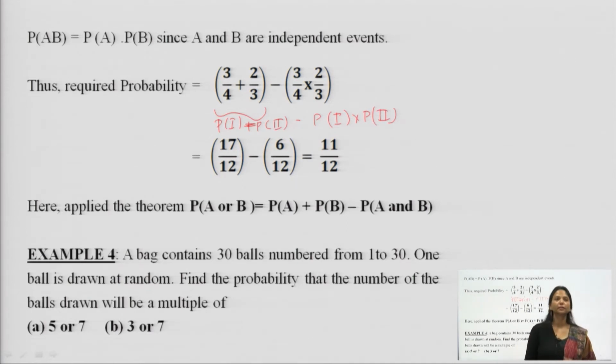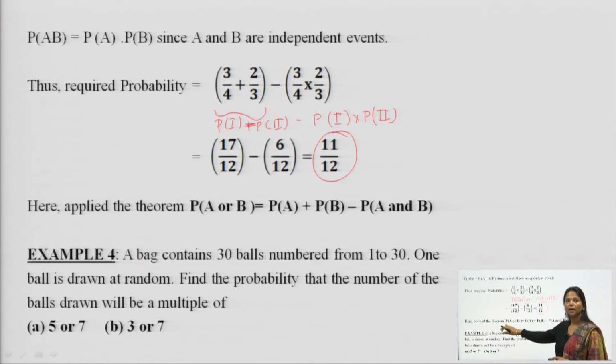minus the probability of 1 times the probability of 2. So, what happens here is when they both can hit the target simultaneously, then the probability of the first hitting the target is 3 over 4 plus 2 over 3, that is A plus B, minus 3 over 4 times 2 over 3. Just subtract them both and we will get the answer as 11 over 12.